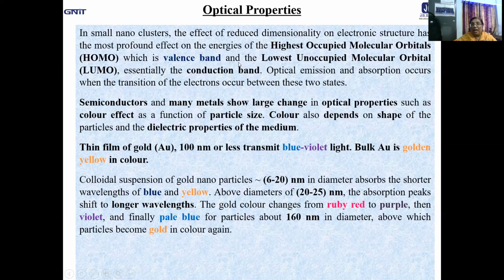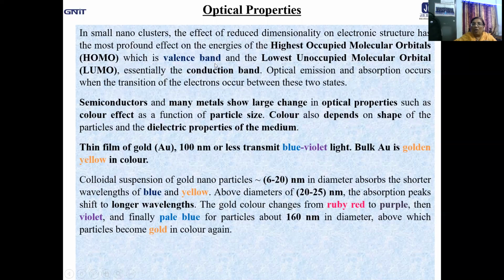I hope you are understanding the meaning of it very easily. So when you reduce the dimension of the material, the electronic structure has the maximum effect on the energies of the highest occupied molecular orbital, the valence band, and LUMO, the lowest unoccupied molecular orbital, the conduction band.